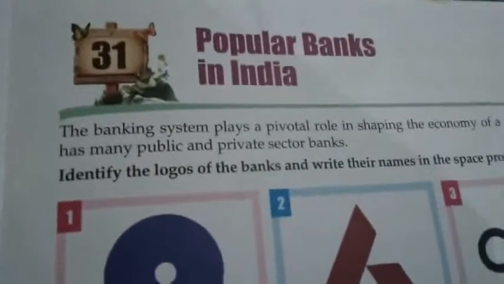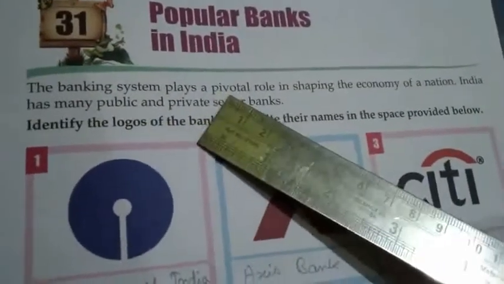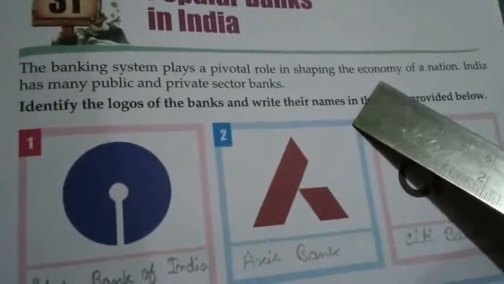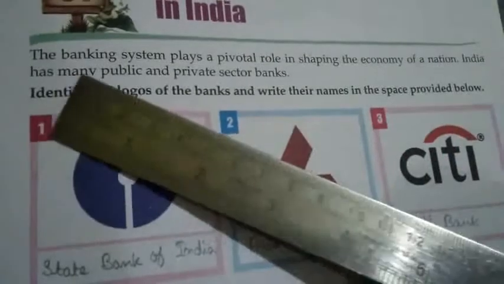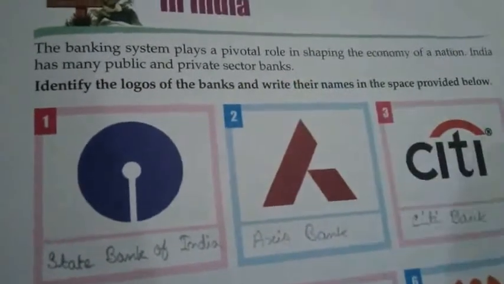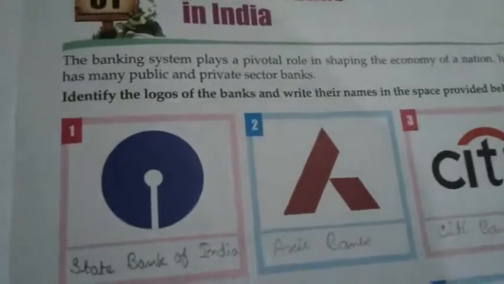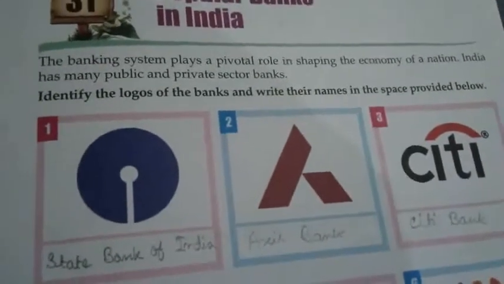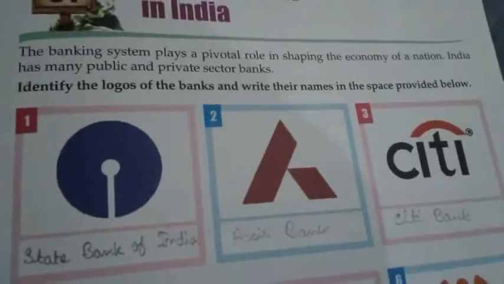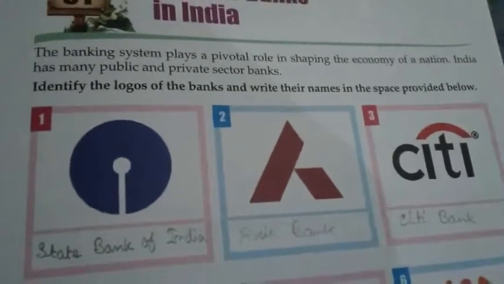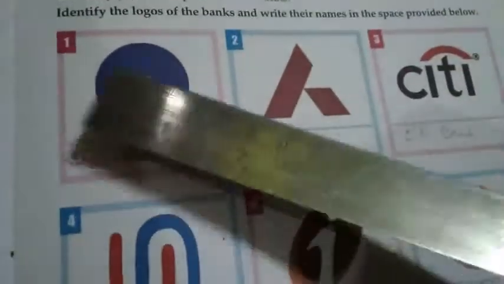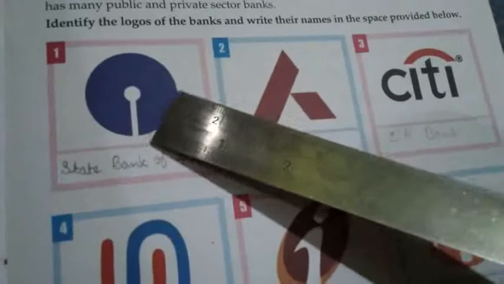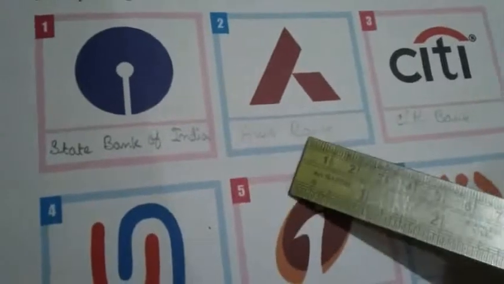Now let us move on to chapter number 31, that is popular banks in India. The banking system plays a pivotal role in shaping the economy of a nation. India has many public and private sector banks. We have to see the logos, identify the banks, and write the names of the banks in the space given. This logo we find in which bank? State Bank of India.